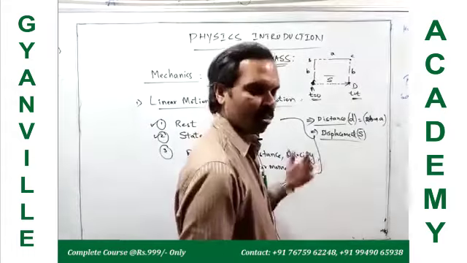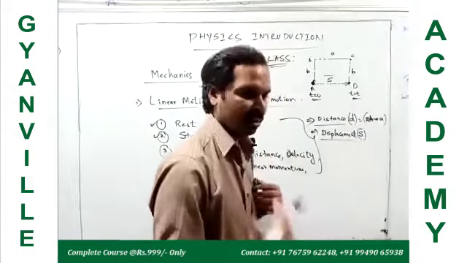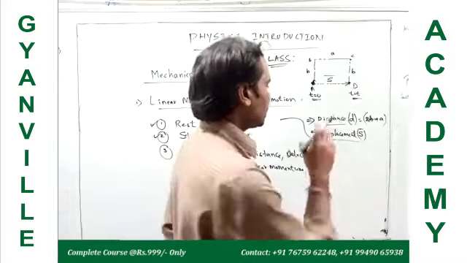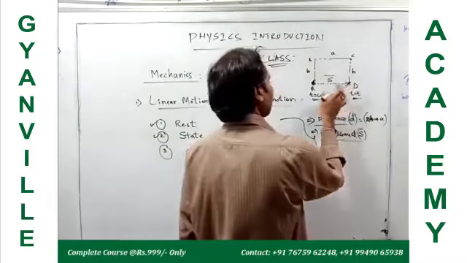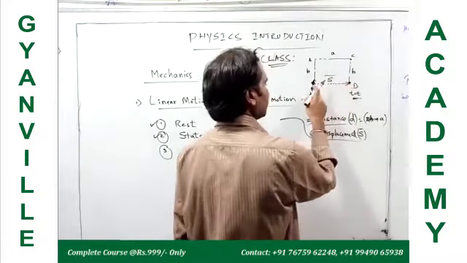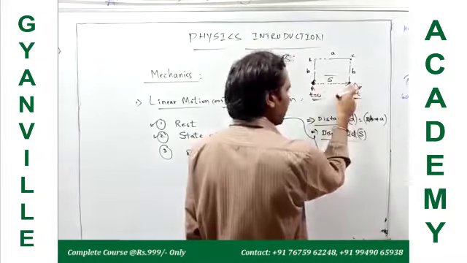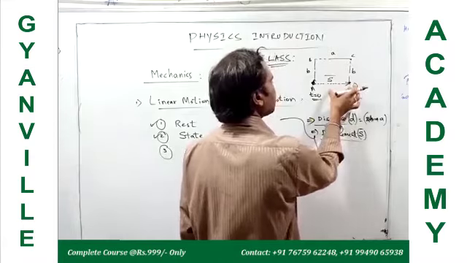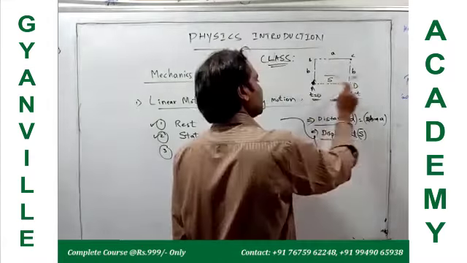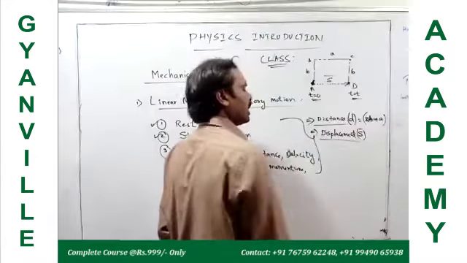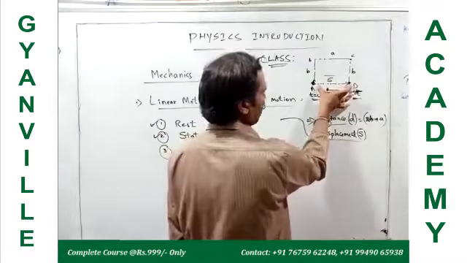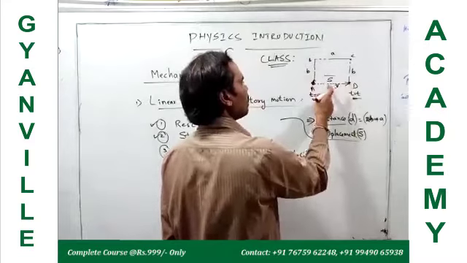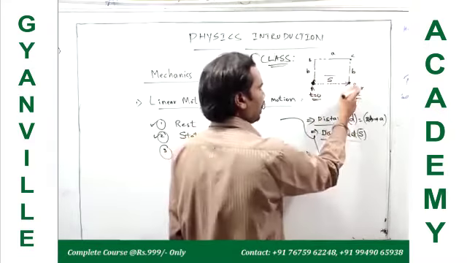Actually, what is a vector and what is a scalar, we have a chapter for that, but right now remember displacement is the shortest distance between the initial and the final points of the moving body, and it is always in a straight line direction. So this is the displacement vector of the particle when it is moving from A to D.